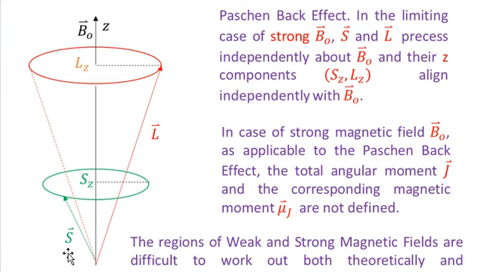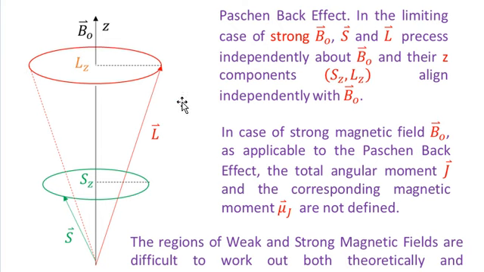So the Sx component and Sy component will be averaged to zero due to their precessional motion about the magnetic field B naught, and only one component Sz, which is the Z component of the spin angular momentum, will survive. And similarly, you can see the angular momentum L. The orbital angular momentum L will carry out its precessional motion about the magnetic field with its tip tracing the red loop.